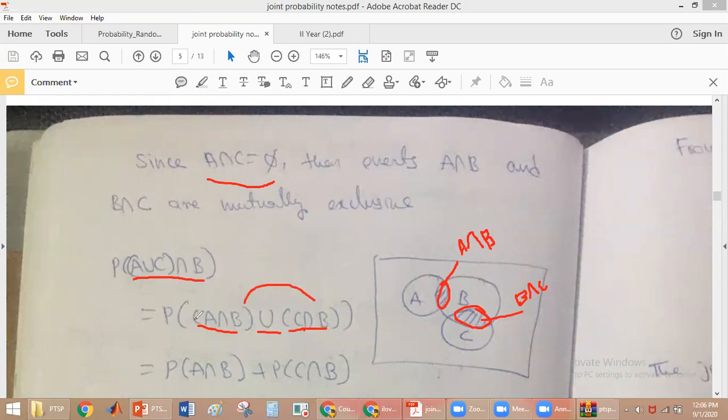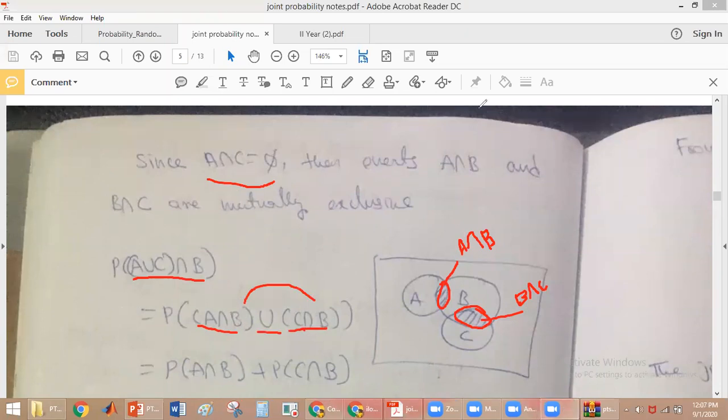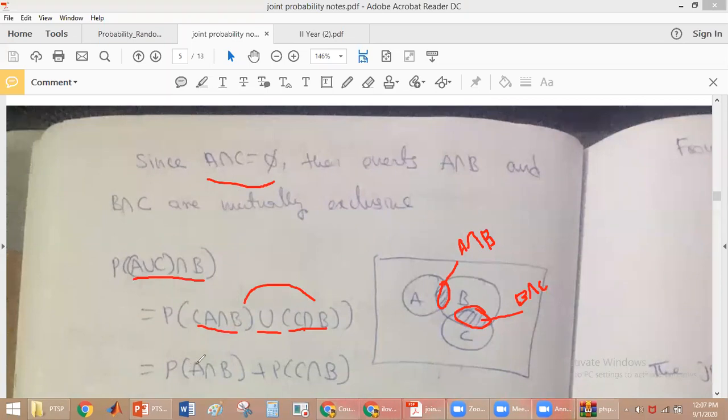So the probability of the union of two mutually exclusive events will be equal to the sum of the probabilities of the individual events. So what are the individual events here? The individual events are A intersection B and C intersection B. So it will be equal to probability of A intersection B plus probability of C intersection B. Is it clear?